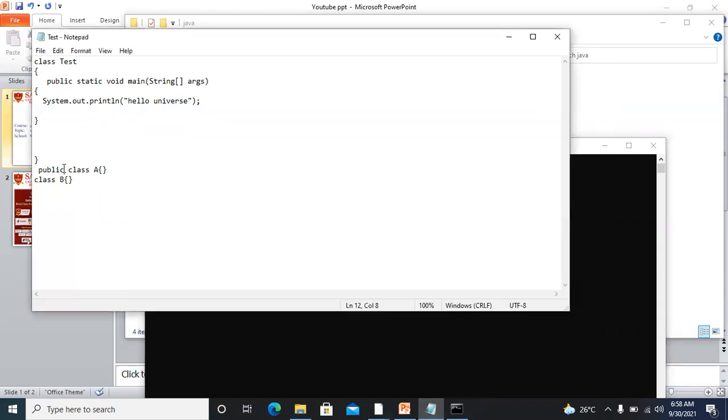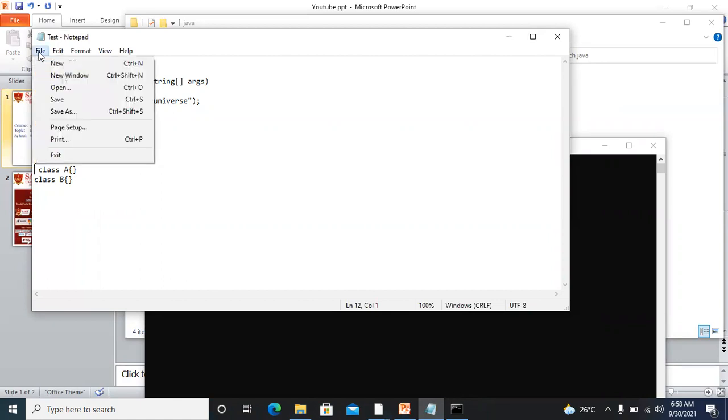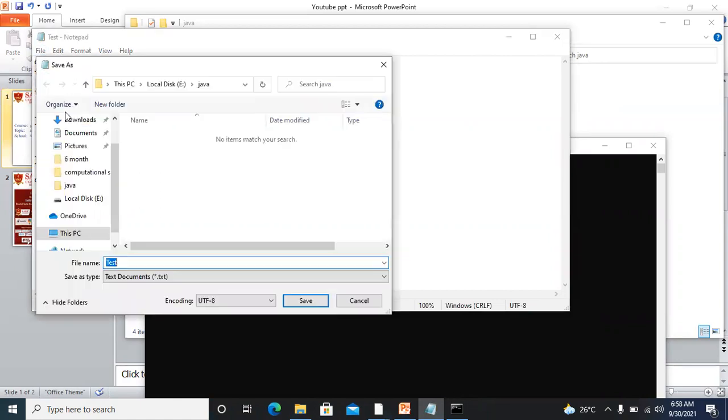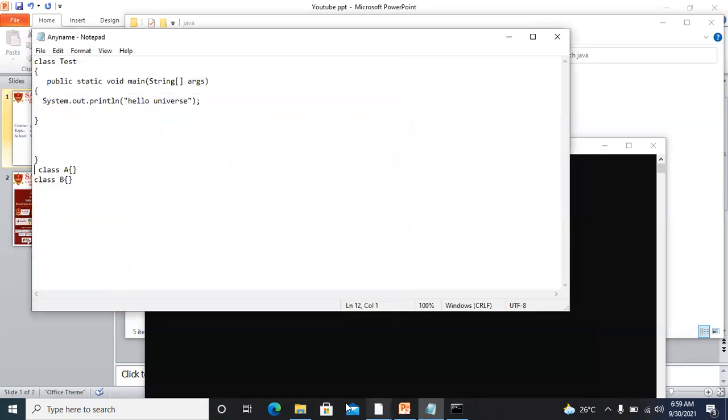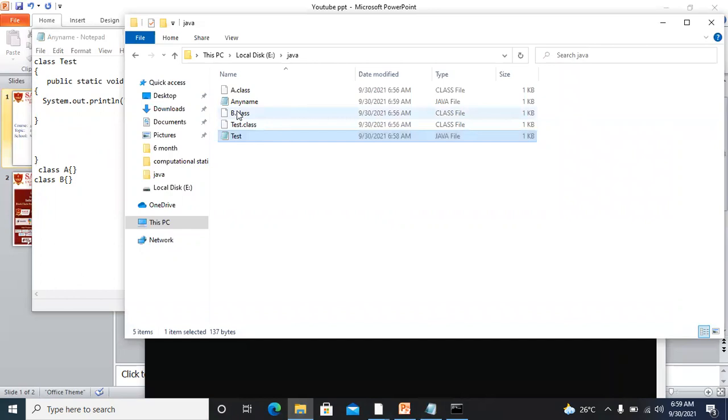Fine. If I omit this public, Control S, I can save. Okay, let me do save as. Now I can use any name, any name dot java. So put it in double quotes. That's all. Save. So see what we have here. We have the anyname.java file. See, this is a Java file.